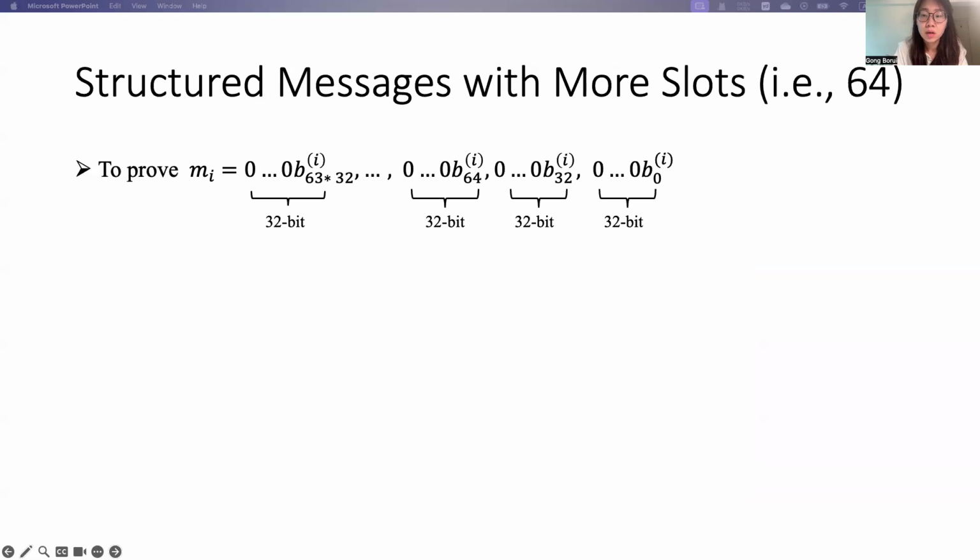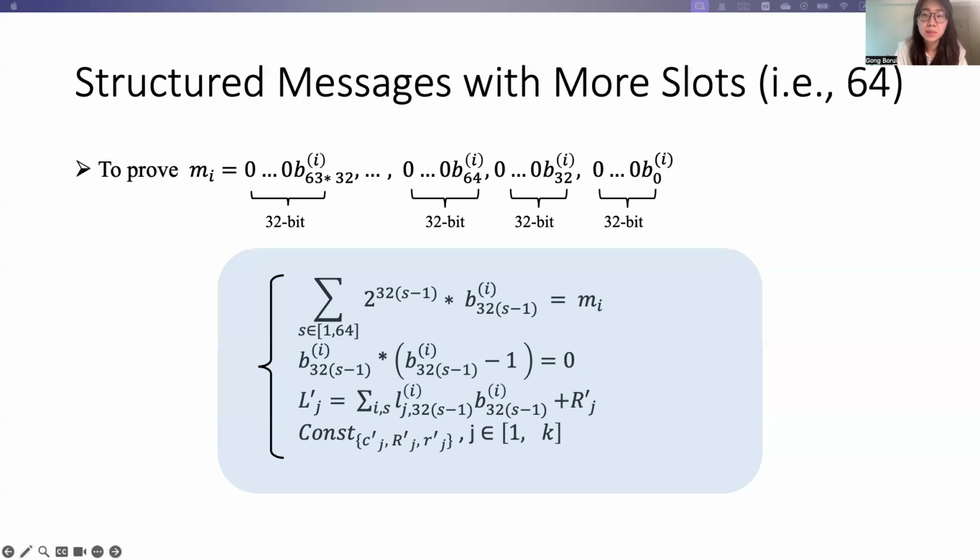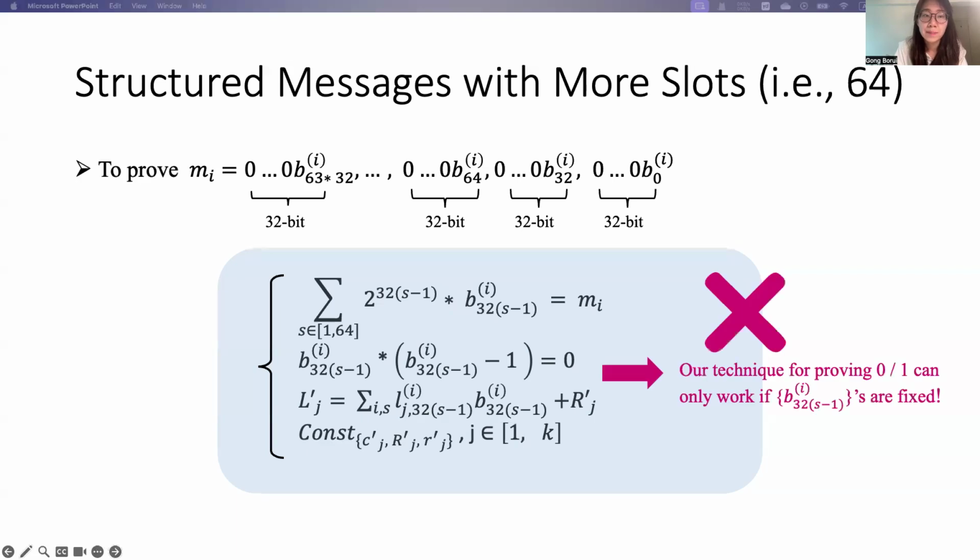Next, we can extend to prove more slots. For example, we'll have 64 slots in one message. And here we want to use the same technique, but by covering more binary records in the linear constraint of each message. However, this does not work again.